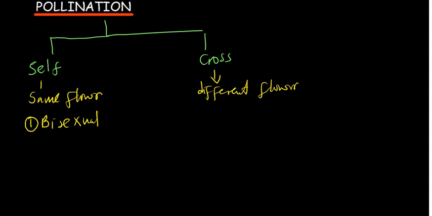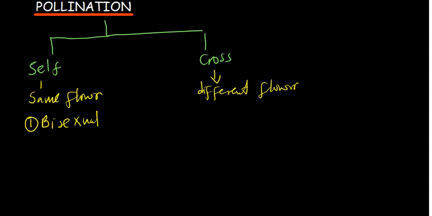Because the male and the female parts are already there, the flower is just going to pollinate itself. So those flowers are called bisexual flowers. When the male and the female parts mature at the same time, self-pollination is going to be able to happen.